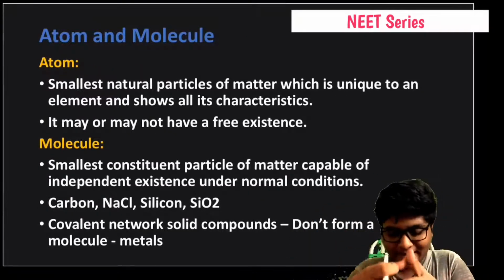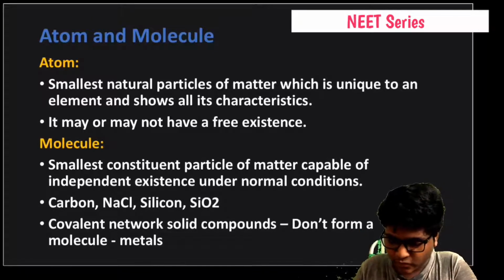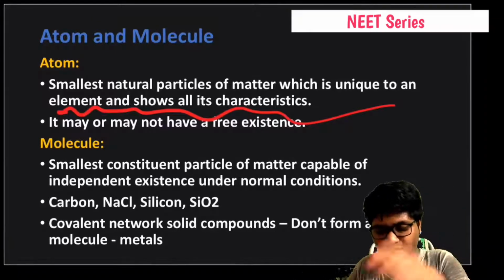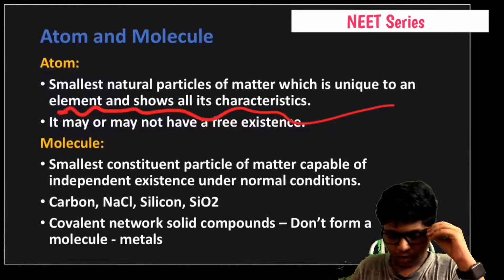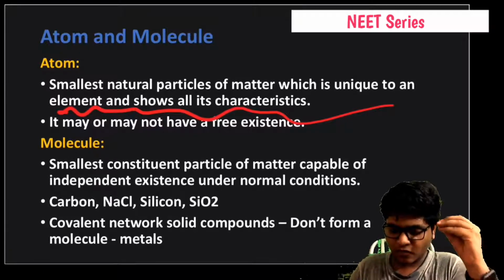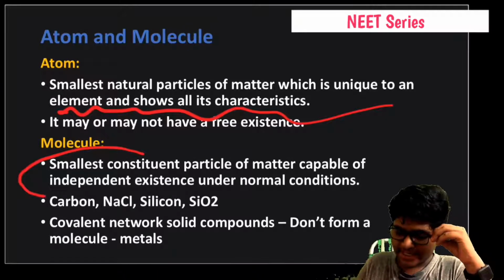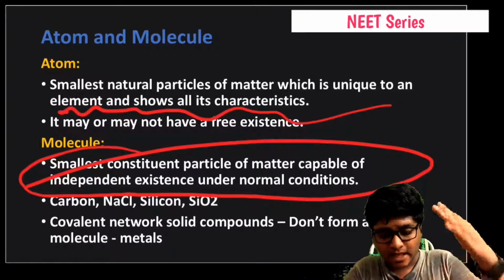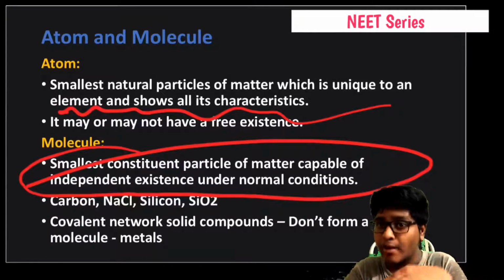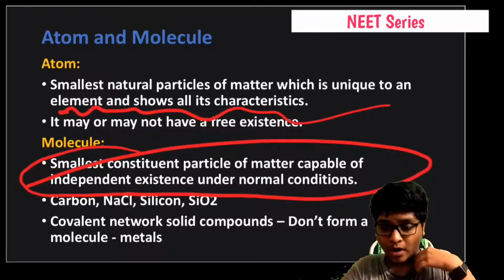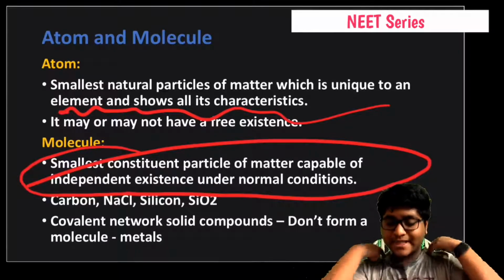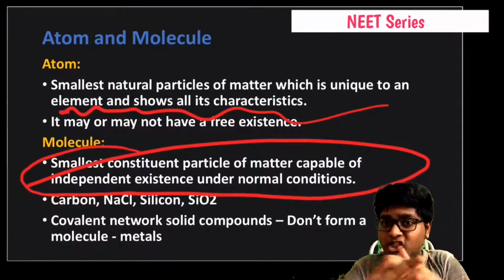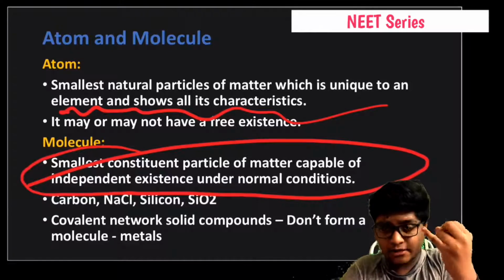So let's come to atom and molecule. What is an atom? The smallest natural particle of matter which is unique and shows all its characteristics. It may or may not have a free existence. And a molecule is the smallest constituent particle of matter capable of independent existence under normal conditions. It is independent, whereas an atom is dependent. An atom may or may not have free existence, but a molecule has a free existence because they get formed with another element or an atom. For example, a carbon chain forms graphite or diamond.